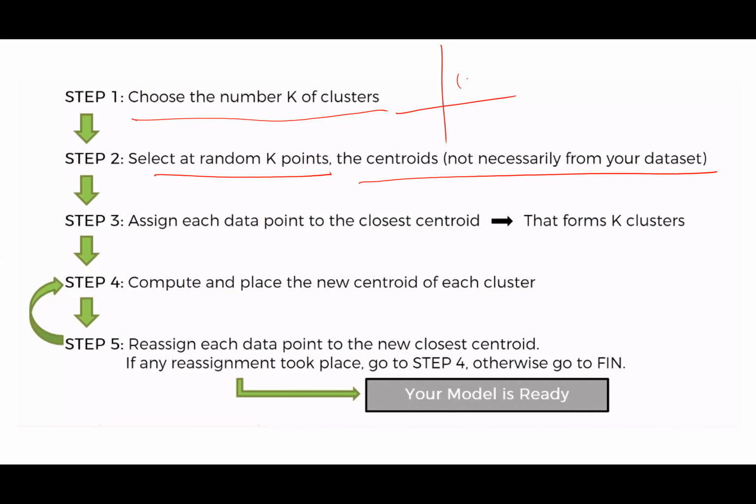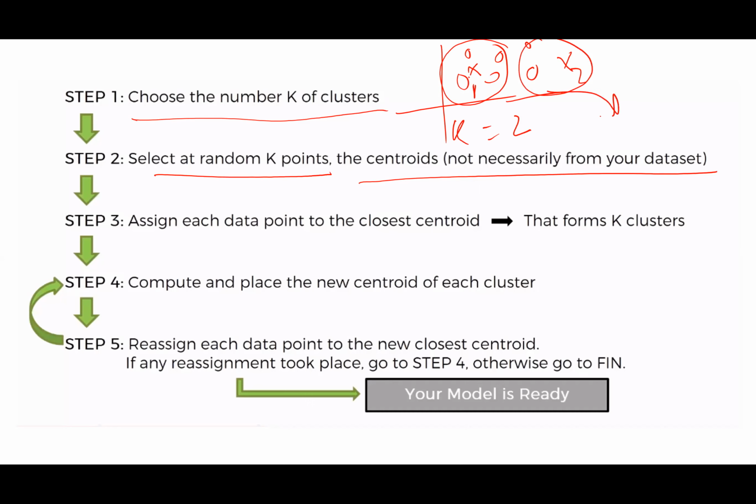So let's say this is your data distribution and you take the value of k to be 2. I say this is cluster 1 and this is cluster 2, randomly. Then I will assign the points. I think all these points will fall into cluster 1, and all these points will fall into cluster 2.